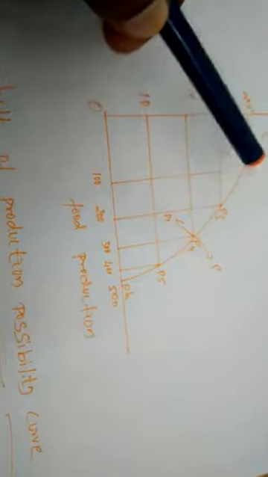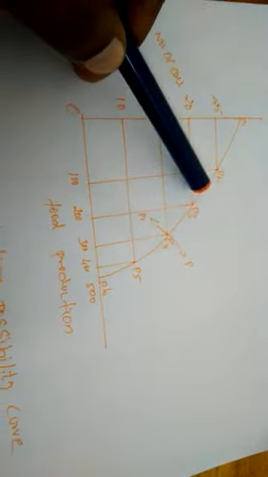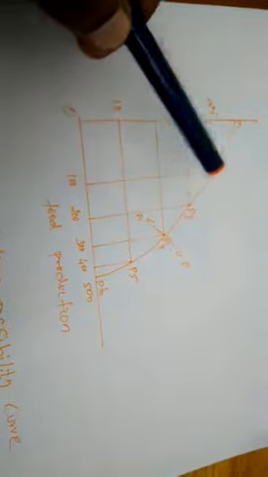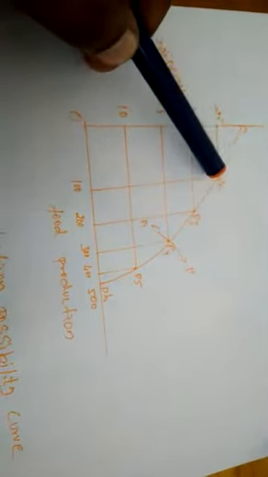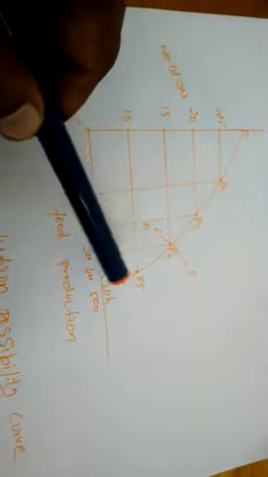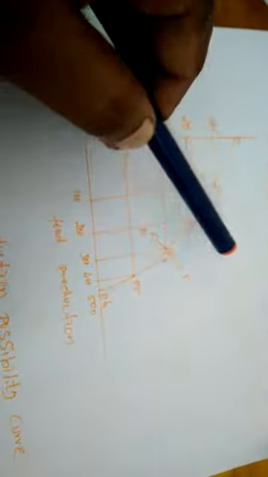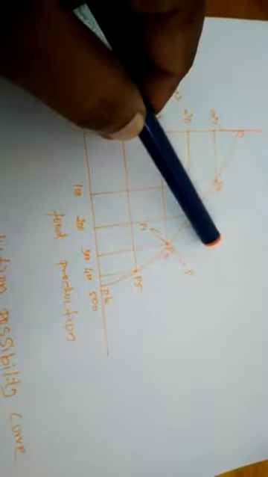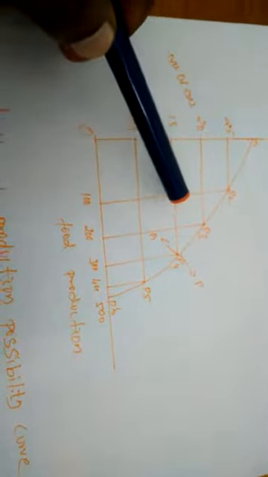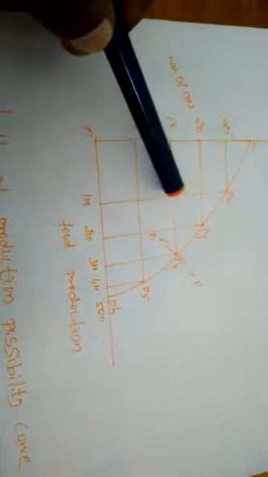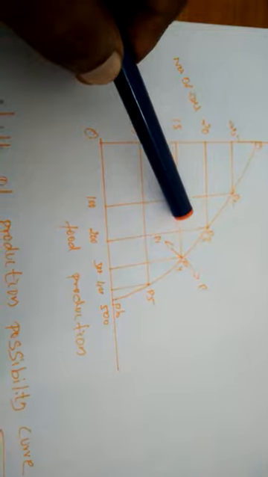Because we have the available resources, we can take any one of the points P2, P3, P4, P5 or P6, but we can't produce any of the commodities beyond this locus point. If we select any point below the locus, the available resources will be wasteful.